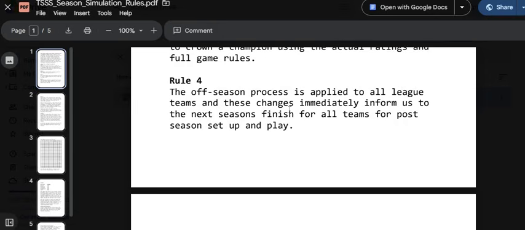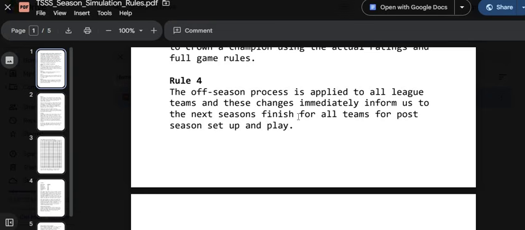Rule 4, the offseason process is applied to all league teams, and these changes immediately inform us of next season's finish. So when you do your offseason and re-rate every team and put them all through the offseason, that's part of the process. When you're rolling up their ratings, you're technically simulating their season. And when you roll up ratings and put them in their place in their division, that's their season play. In the offseason, as you roll up all their offseason changes and organize them in their divisions in their new power finish, you've actually finished season 2.